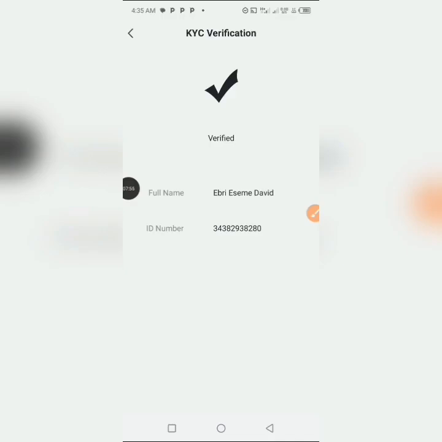If you are using your international passport, you can use it based on your country. Here in Nigeria, I used only my NIN, so I inserted only my NIN details, and I also snapped the front and the back of my government issued ID card, and when I sent it, I clicked on continue, and then it's verified. All right, so after they verified my KYC, I was able to withdraw my $50 US dollar in USDT right here in this app.